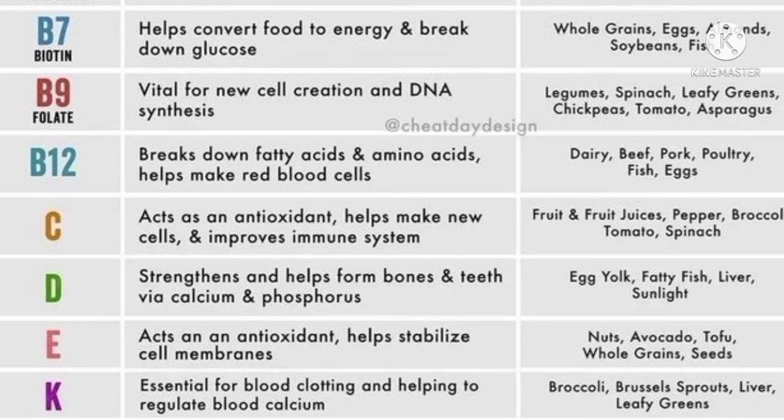Now the last is vitamin K, and this is essential for blood clotting and helping to regulate the blood calcium. The sources from which we get vitamin K are the broccoli, Brussels sprouts. So sprouts are very important. Also the liver, leafy green vegetables.